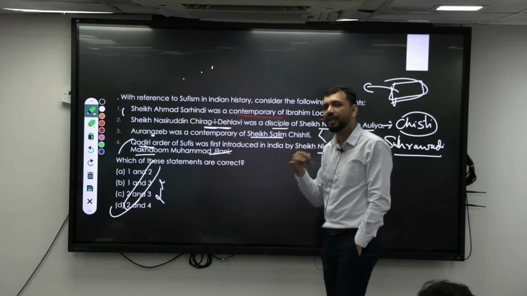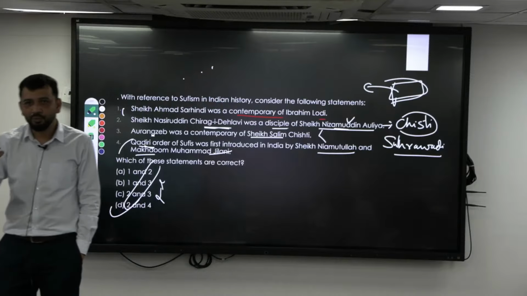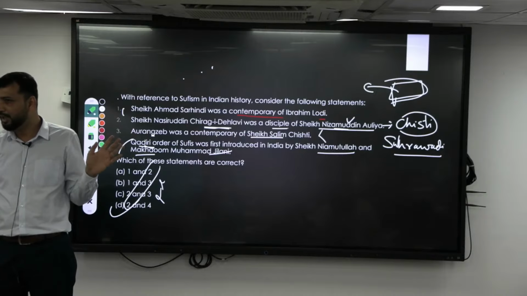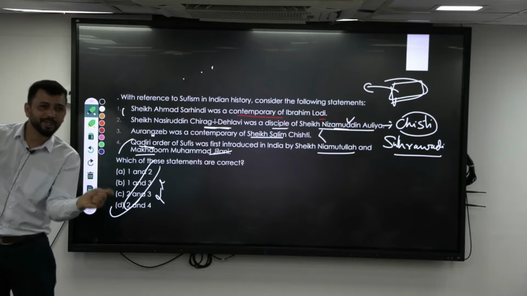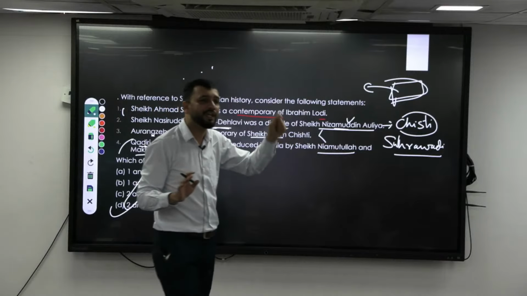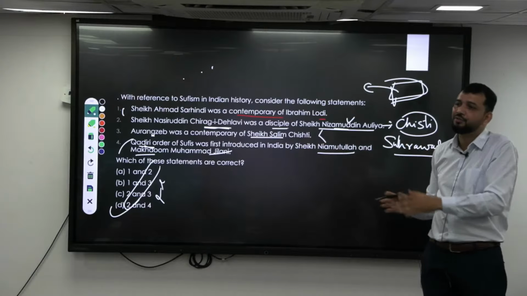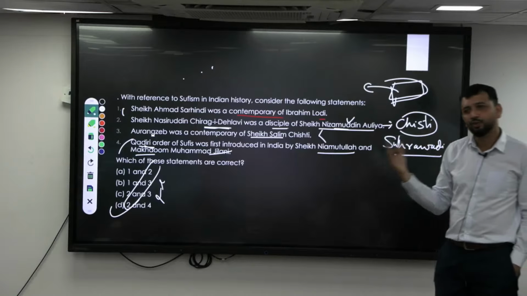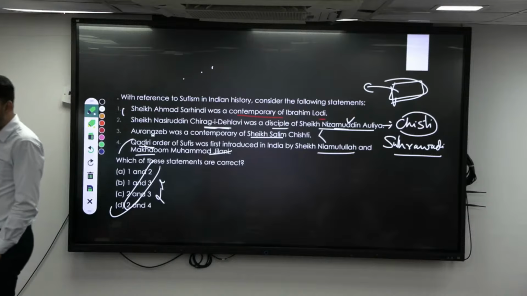However, the Suravadi were dead opposite. They said we will take high positions, we will be advisors, and we will impose the Sharia law. We don't have that sama or meditation, we don't believe in all these things. So they are opposite of Chisti, and in the exam you have to remember that. They took the high positions and ministerial posts. They were not in favor of sama, meditation, singing, dancing, so they were more orthodox and conservative in nature.